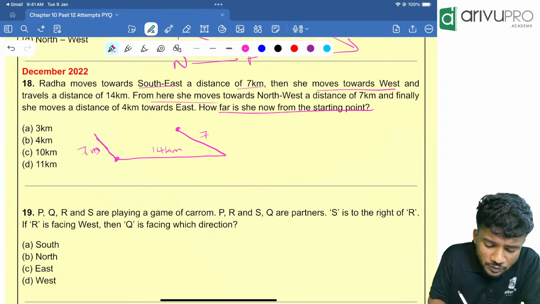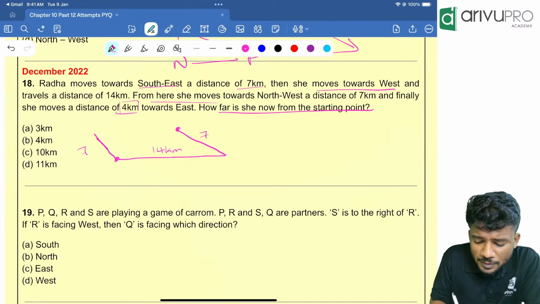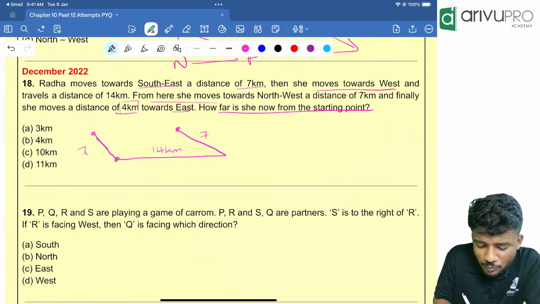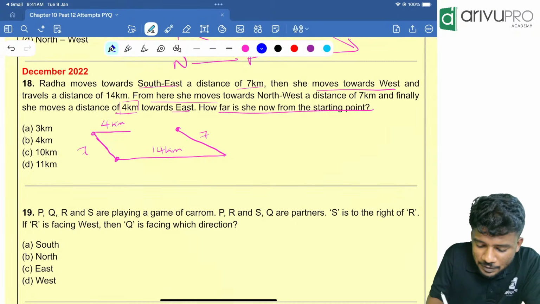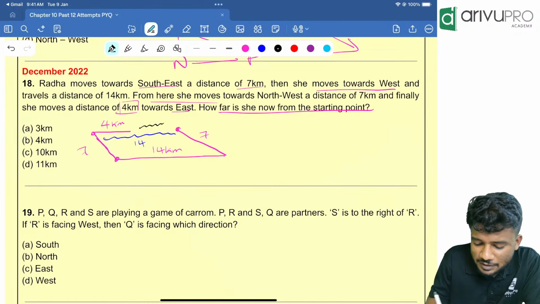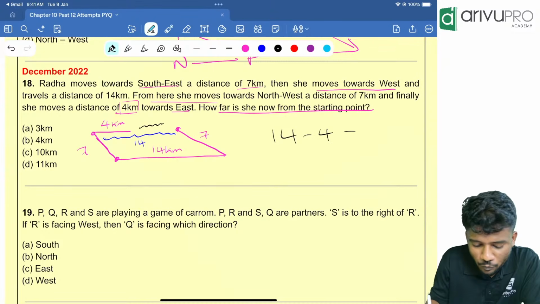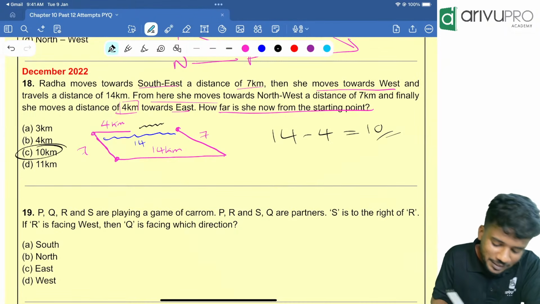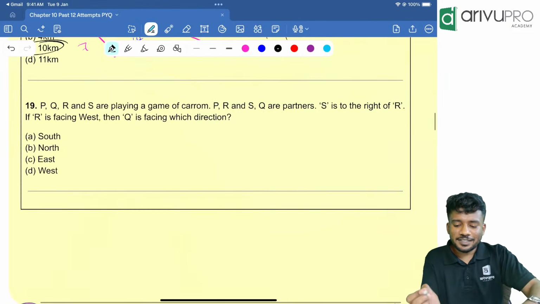Then she moved towards which direction? A distance of 4 kilometers towards east. That means she is moving this way 4 kilometers. Now people, we know that this total distance is 14. We need to find this distance, that is nothing but 14 minus 4, which is equal to 10 kilometers. Option C.